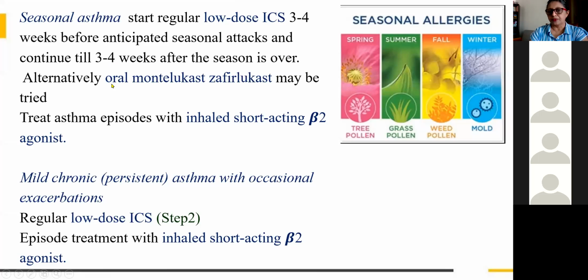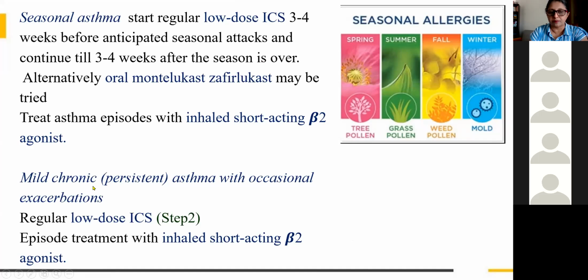In addition, we can also add oral montelukast, a leukotriene antagonist. You have seen already. This they take regularly, daily. In between, if there is some acute attack, some exacerbations occurring, then they have to take the short-acting beta-2 agonist like salbutamol. So continuous ICS and salbutamol for the exacerbation. So that is for the seasonal asthma. Then comes, so that was step one.